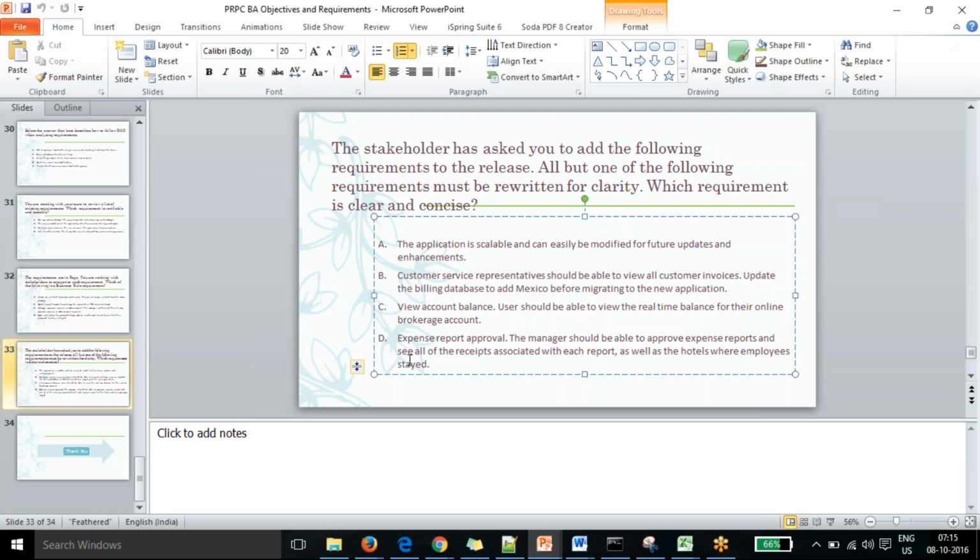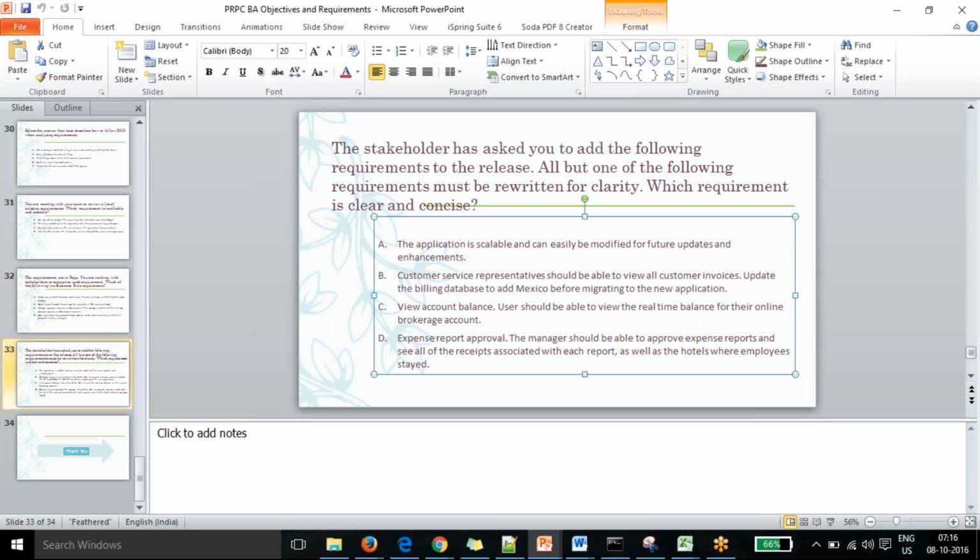But it doesn't say for what purpose you want to see the receipt or the totals. That should be a separate requirement, for review or whatever purpose he wants to see other receipts or hotel details. It's not granular either. That's why answer D is not correct.